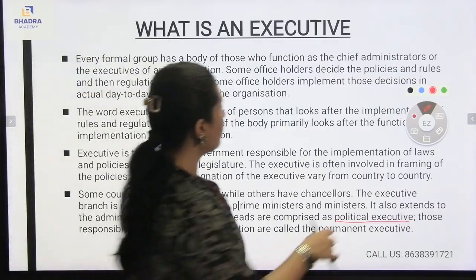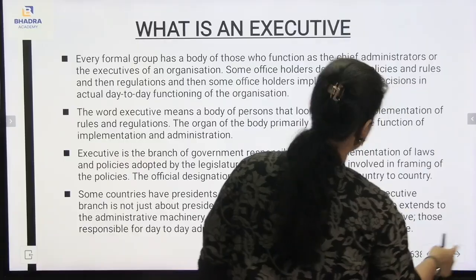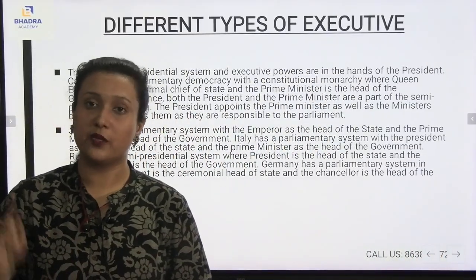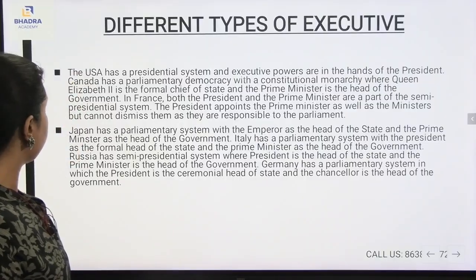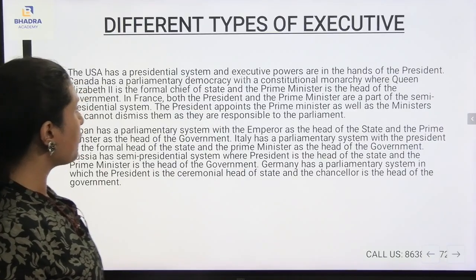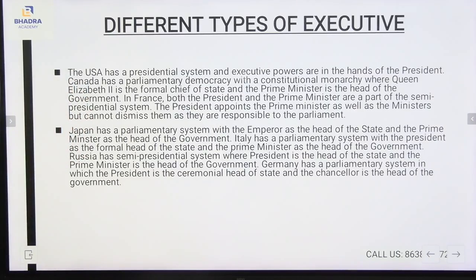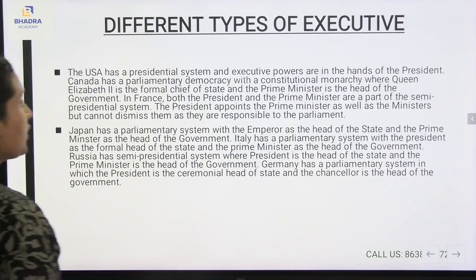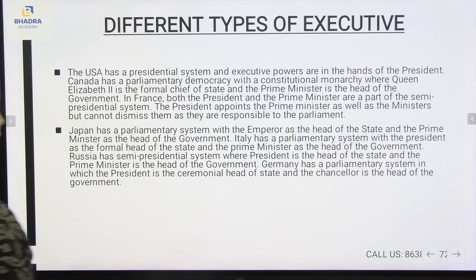So I hope you have understood the meaning of the executive. Now here we will be understanding the different types of executive, very, very important. The USA has a presidential system and executive powers are in the hands of the president. Canada has a parliamentary democracy with a constitutional monarchy where Queen Elizabeth II is the former chief of state and the prime minister is the head of the government.